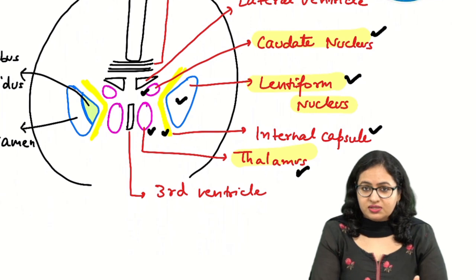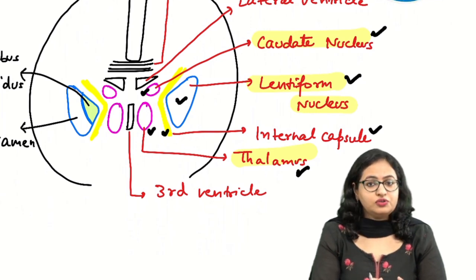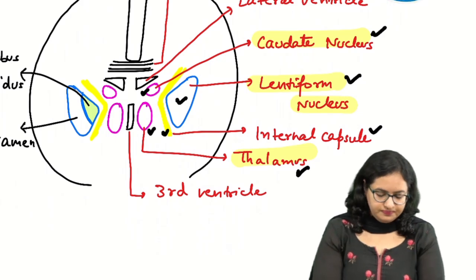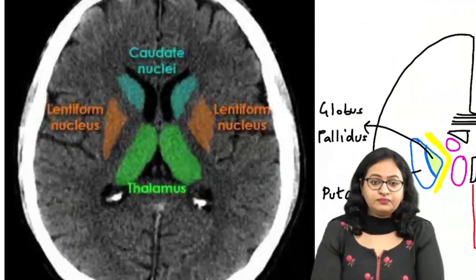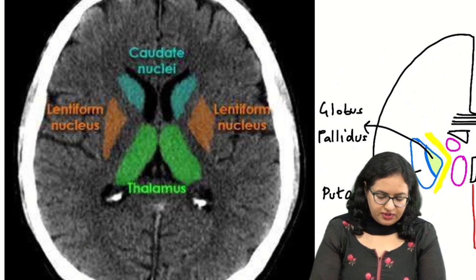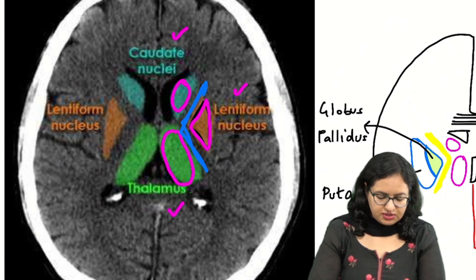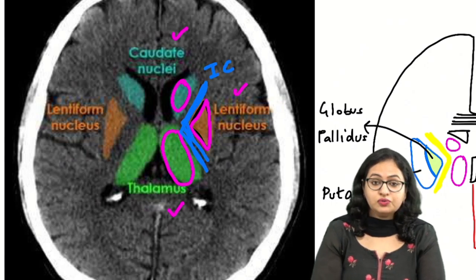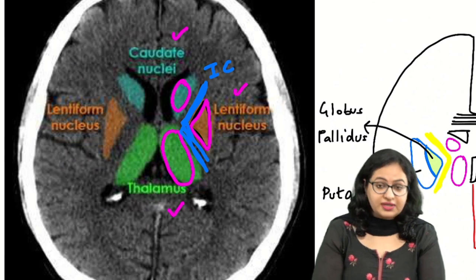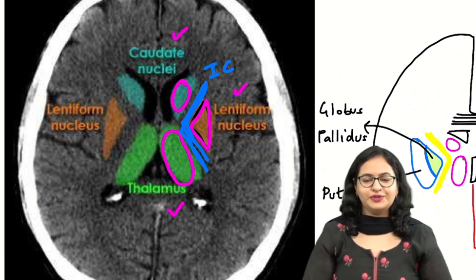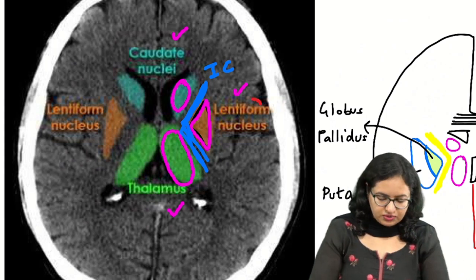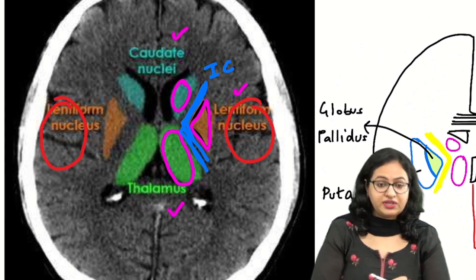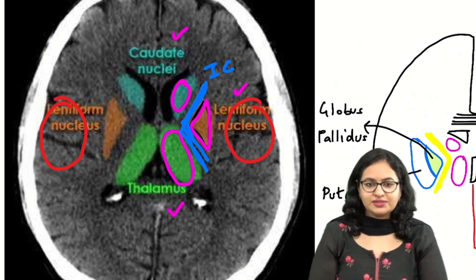So these were the various options which were given. Apart from this, you have an option, insular cortex. Let us discuss. If you see this image very well, again on the lateral side you have this triangular nucleus, the lentiform. On the anterior side, the caudate, and this big oval nucleus, the thalamus. In between, this V-shaped structure is the internal capsule. And where is the insular cortex? The insular cortex is outer to the lentiform nucleus. This portion as well as this portion over here is the insular cortex.